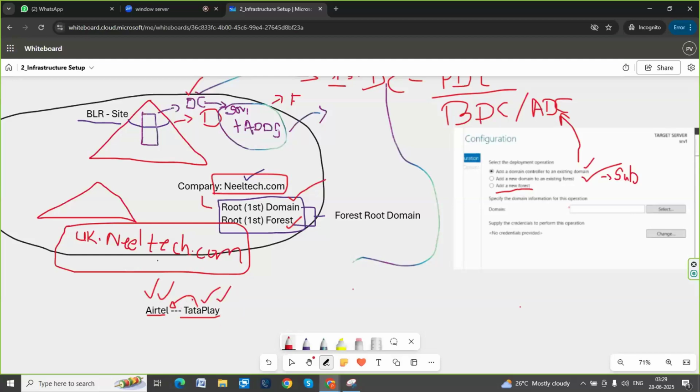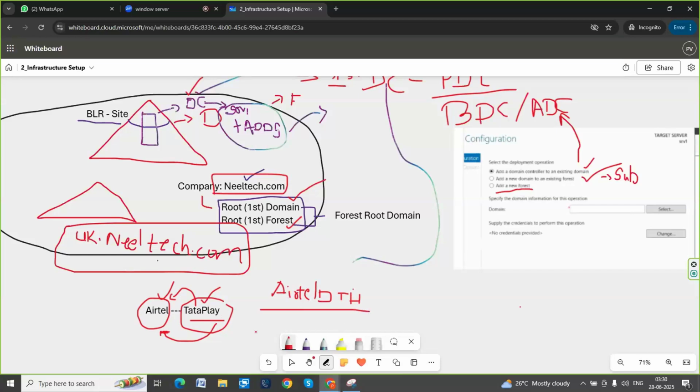Now at that time, see, earlier what is the status? Tata Play is a different company. This is one forest. Airtel is one company, this is one forest. Now this company is acquired by Airtel, which means Tata Play becomes a subsidiary or a branch, like one more company, part of Airtel. At that time, you won't find the Tata Play name. Later they will rename it, giving a different name like Airtel DTH, some different name, which they will use for the outside market. It's Tata Play, but once Tata Play is completely acquired, they will get a different domain name. That is the secondary part.